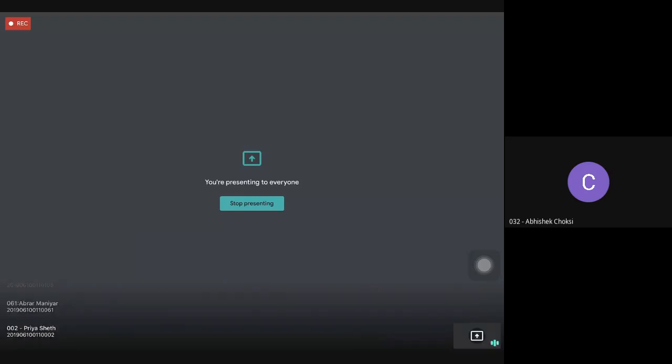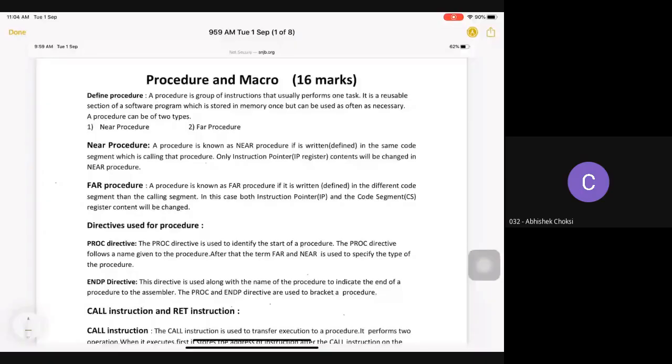Now let me start. I am presenting the screen, so it is possible that I may not be able to see the people. Someone is making a noise, so please don't make that noise. It's very irritating. Are you able to see the screen? Someone is making too much noise. Can I see who's making the noise? Chalo, nice. Now are you able to listen to me? Yes, sir.